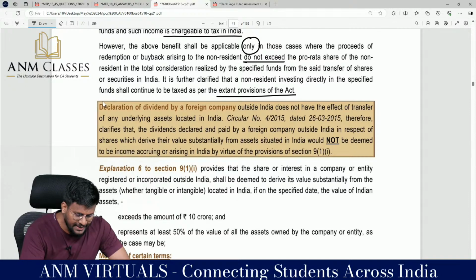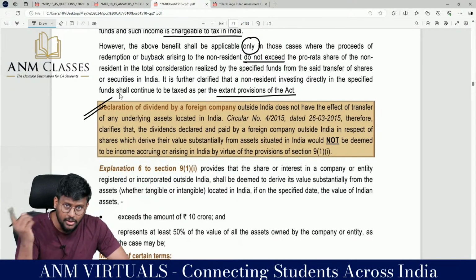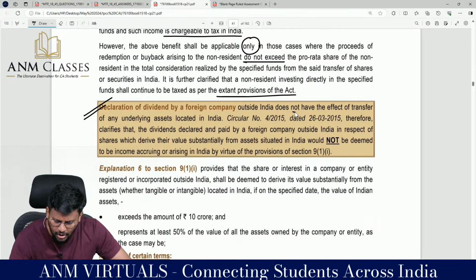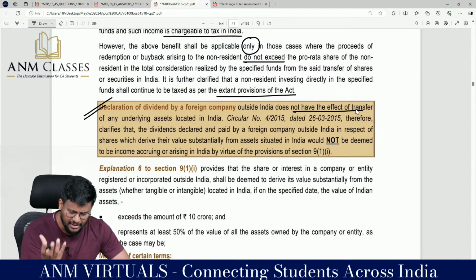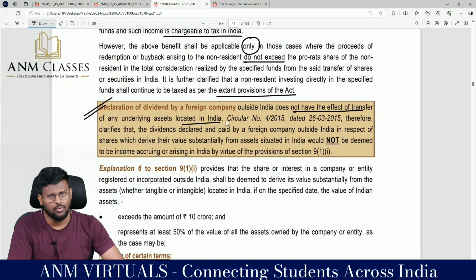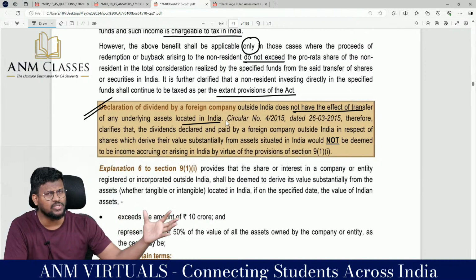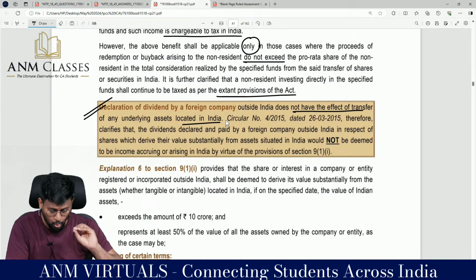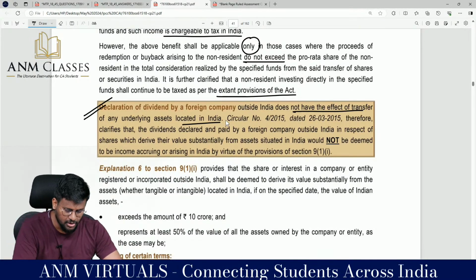Now, declaration of dividend by a foreign company outside India does not have the effect of transfer of the underlying asset located in India. This is the circular. There is a foreign company which is situated outside India. They declared dividend outside India. Then no underlying asset is located in India. So nothing to do with this.